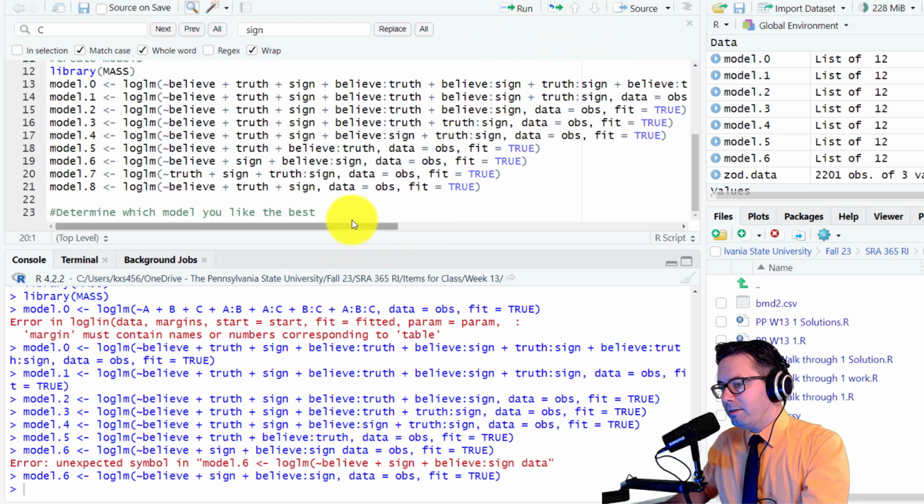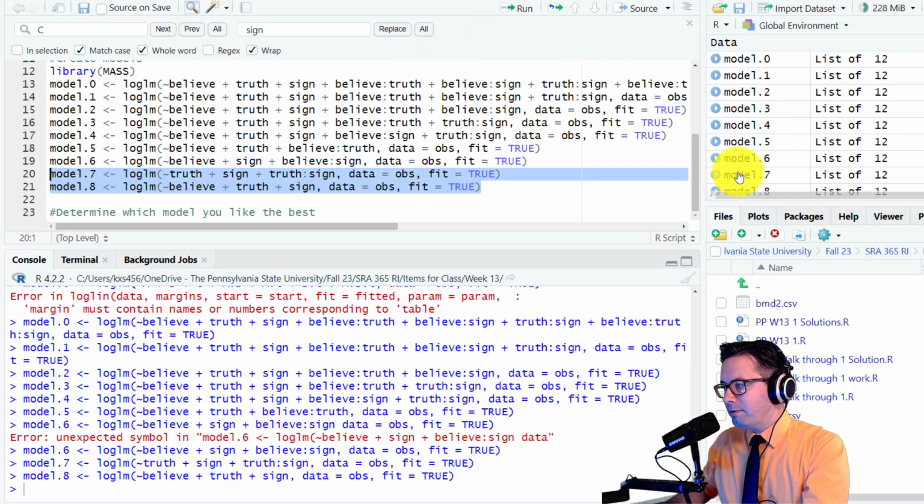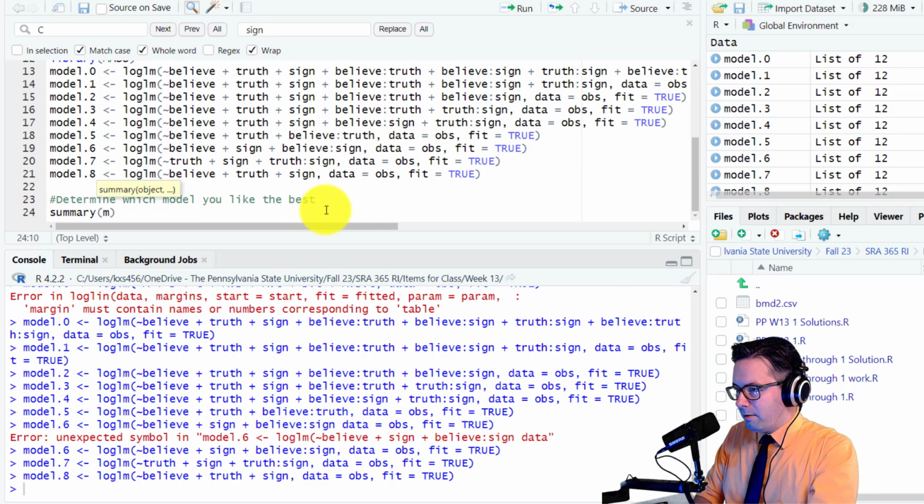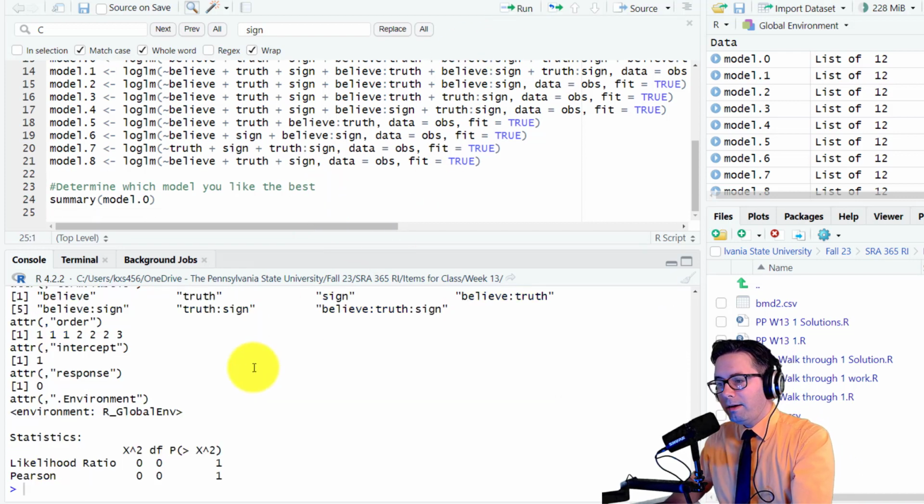Run it. Now it's good. Oh, and then we have to do 7 and 8 again. There we go, because I didn't have them. All right, now to determine which one I like best, I use summary. Model. When I run it, we're going to be using the Pearson at the end.